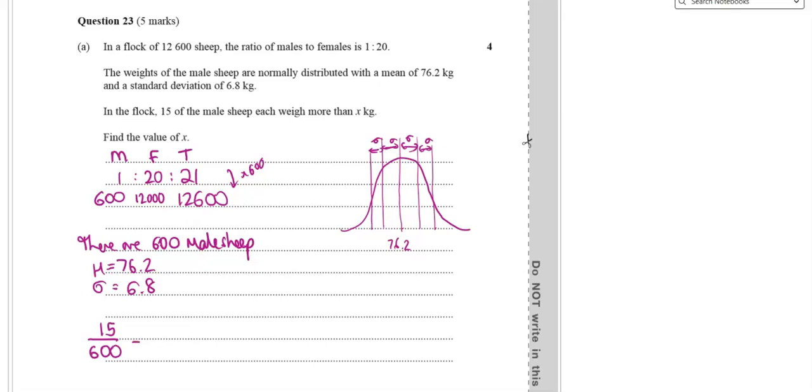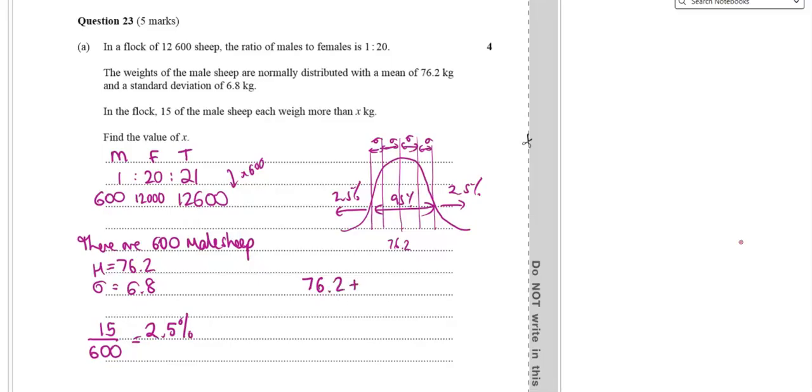is 2.5%. Okay, so we know that in a normal distribution, 95% of the scores lie within 2 standard deviations, and the other 5% are beyond that. So 2.5% this way, 2.5% that way. So 2.5% means that we are at 2 standard deviations above the mean.